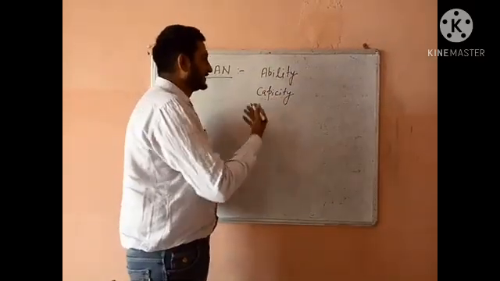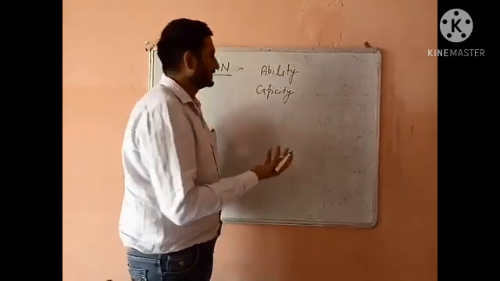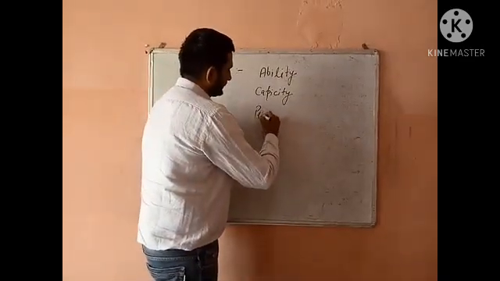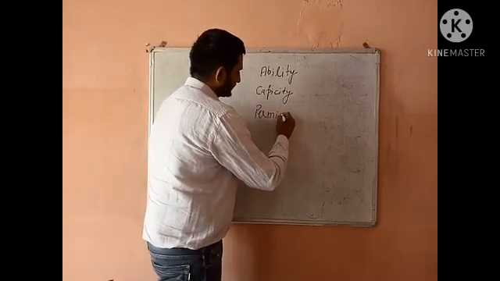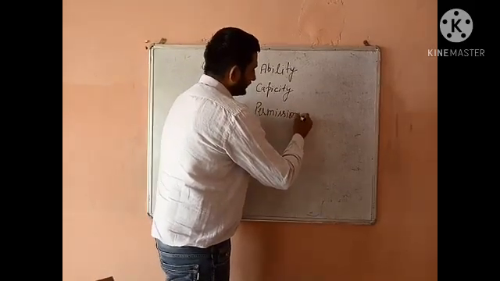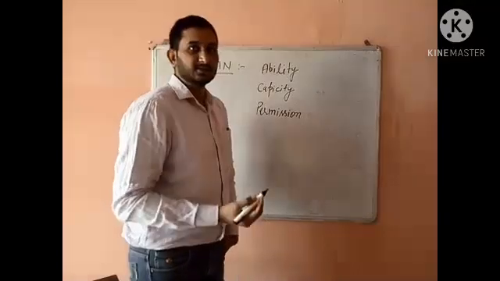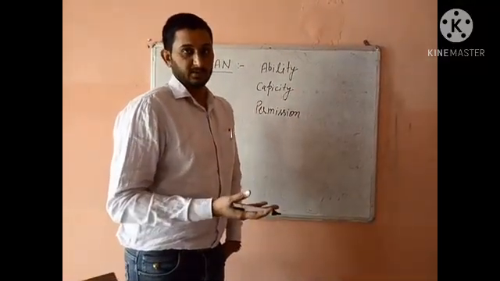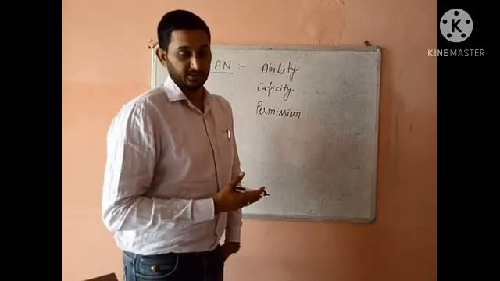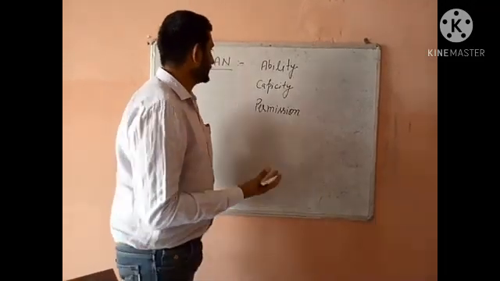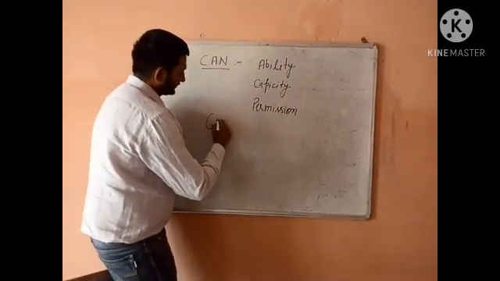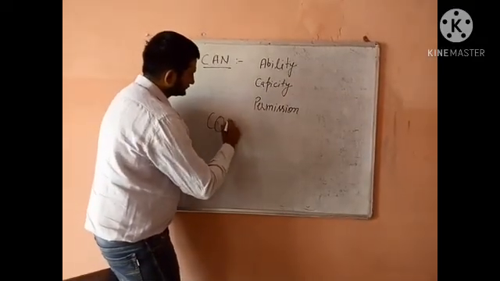So ability and capacity are the same thing. One more thing is permission. If you are asking someone for a request, for a favor, you can go ahead and use can to ask for permission.